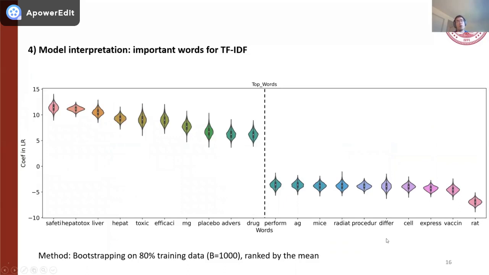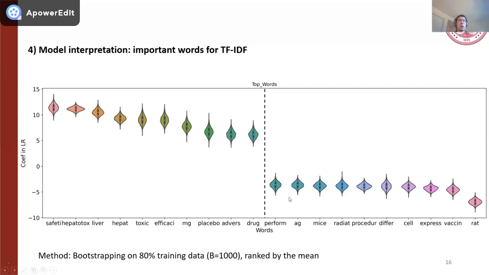And lastly, we have also interpreted our models, because the models we use in this study are generally interpretable models, such as the TF-IDF word-based models. So we can directly interpret the important words that the TF-IDF uses to decide whether a specific text is DILI positive or DILI negative.